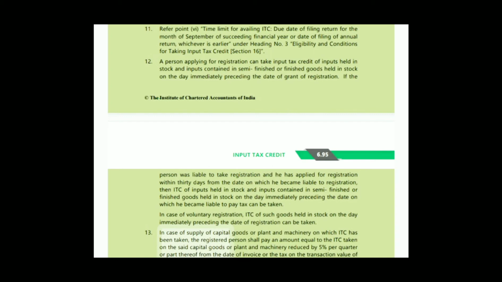registration. If the person was liable to take registration and he has applied for registration within 30 days from the day on which he became liable to registration, then ITC of inputs held in stock and inputs contained in semi-finished or finished goods held in stock on the day immediately preceding the day on which he became liable to the tax. Okay. In case of voluntary registration, ITC of such goods held in stock on the day immediately preceding the day of registration can be taken.